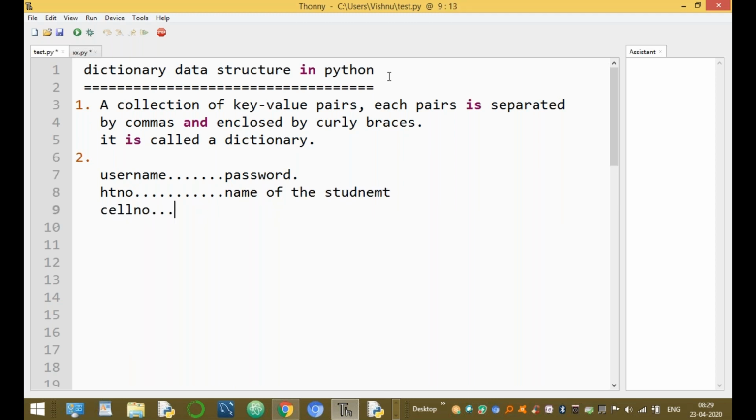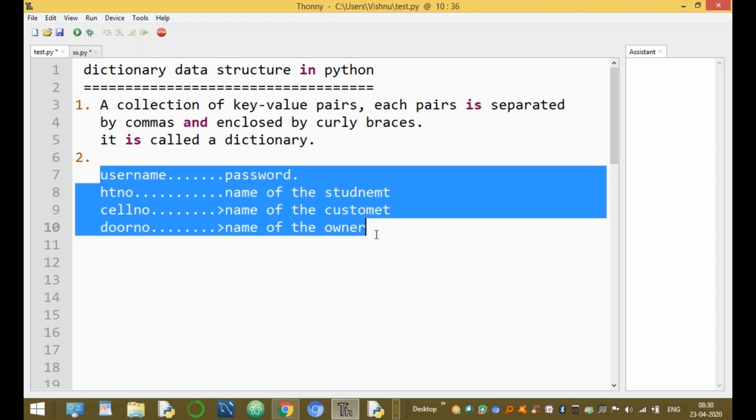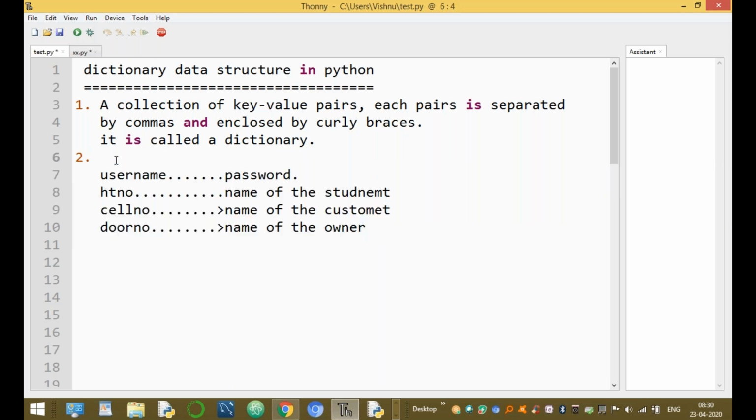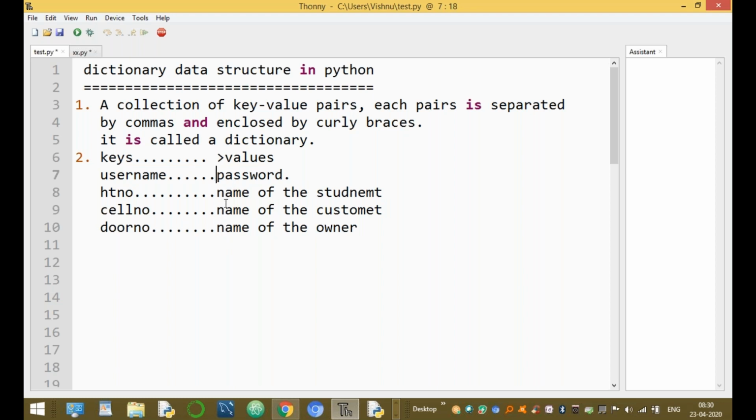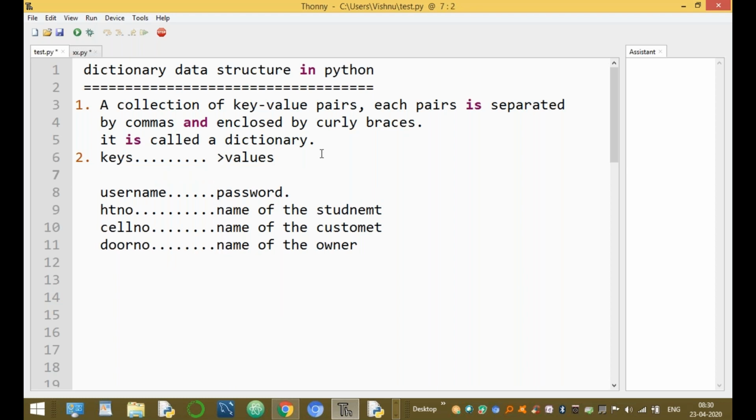And the cell number is a key, and the value is the name of the customer of any organization. And the door number is a key, and the name of the owner is the value. These are the key and value pairs. These are the keys, and these are the values. The key is so and so, and the value is so and so. These are the examples of keys and values.